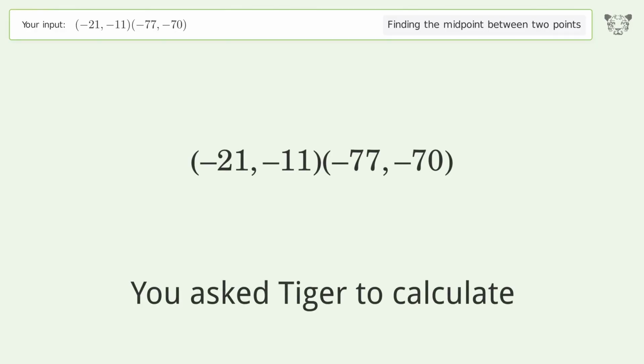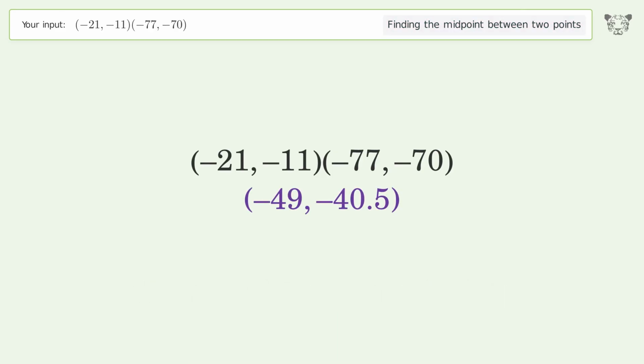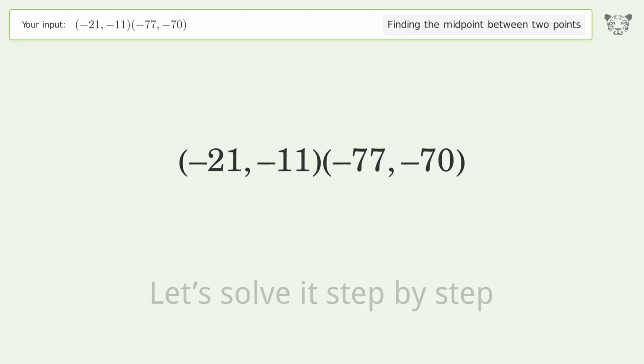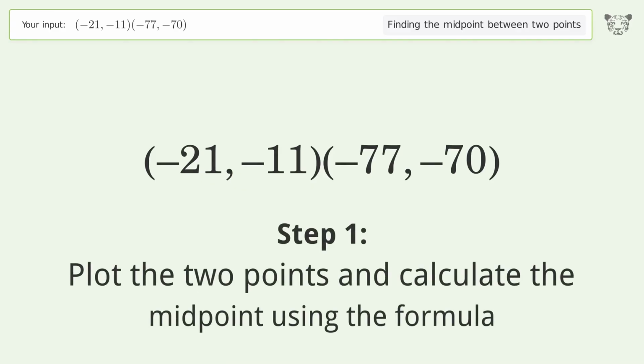You ask Tiger to calculate. This deals with finding the midpoint between 2 points. The midpoint between the 2 points is -49, -40.5. Let's solve it step by step. Plot the 2 points and calculate the midpoint using the formula.